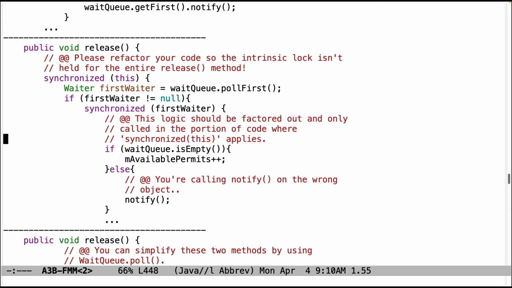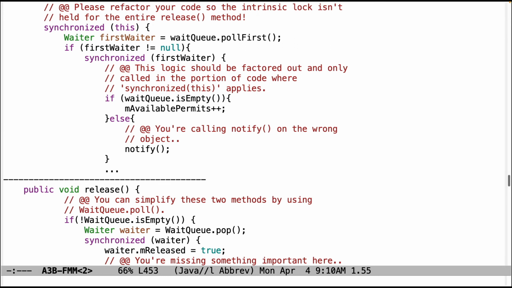And this has some other problems. This code should be factored out so that you can move it up to the synchronized this part. And you are also calling notify on the wrong object. Boy, is this going to cause you a headache, because you're notifying on this object, but you want to be notifying on the waiter object, because otherwise you won't be able to wake up the thread that's waiting.